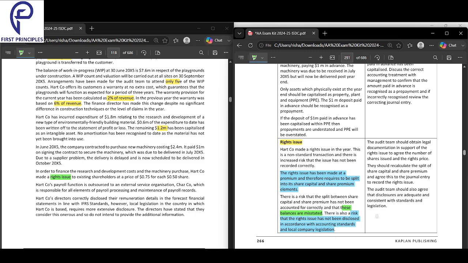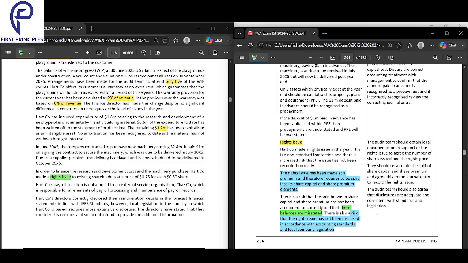Okay, there's the impact. These balances are misstated. There's also a risk that the rights issue has not been disclosed in accordance with the accounting standards and local company legislation.